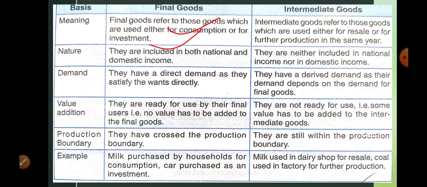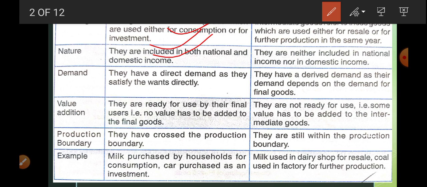Now nature. Final goods are included in both, when we are calculating national income and when we are calculating domestic income. But intermediate goods are not included in any one, they are excluded. Why? Because if we include intermediate goods, there will be overestimation. It creates the problem of double counting.